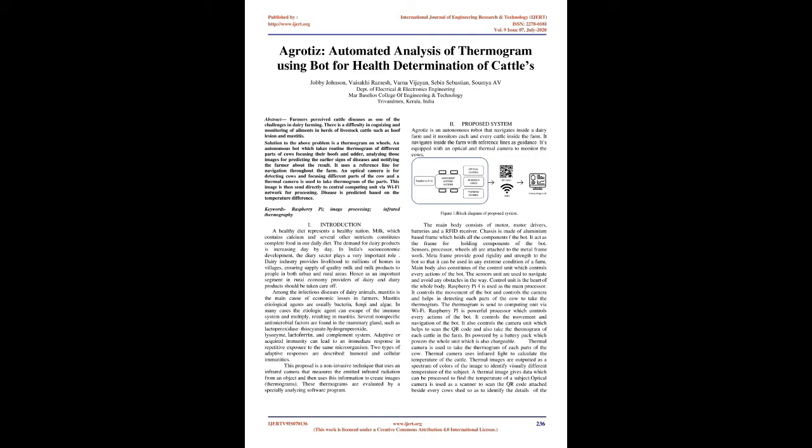An autonomous bot which takes routine thermograms of different parts of cows, focusing on their hoofs and udder, analyzing those images for predicting the earlier signs of diseases and notifying the farmer about the result. It uses a reference line for navigation throughout the farm. An optical camera is for detecting cows and focusing on different parts of the cow, and a thermal camera is used to take thermograms of the parts.